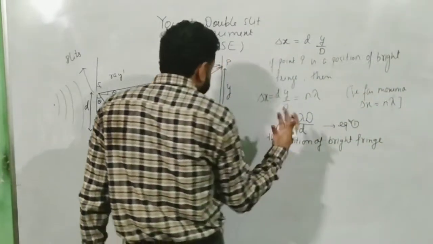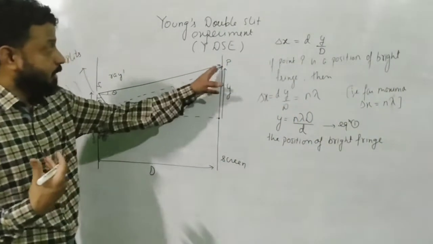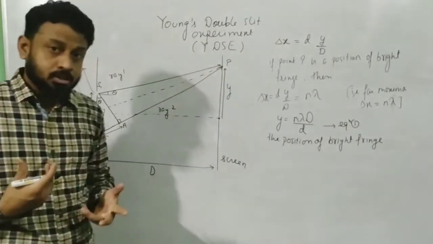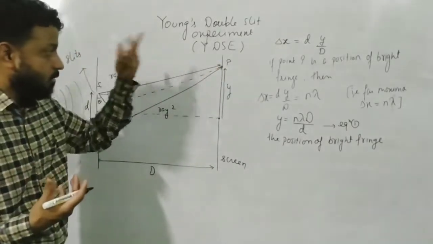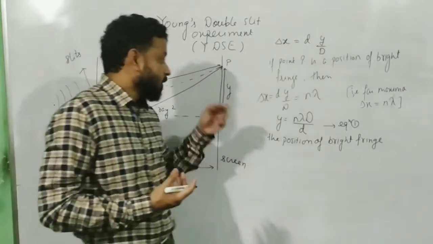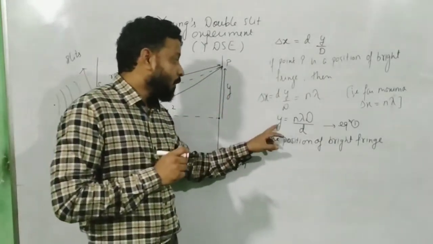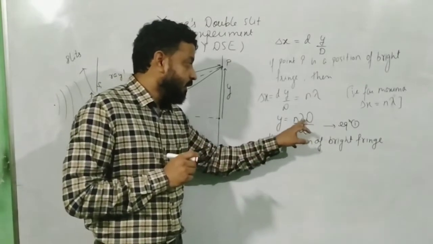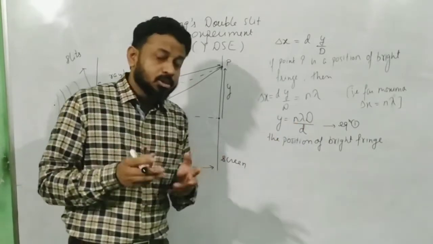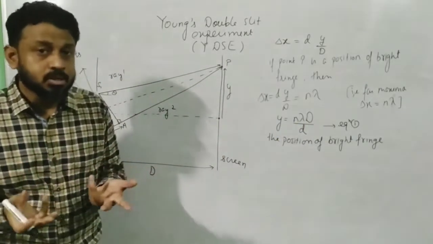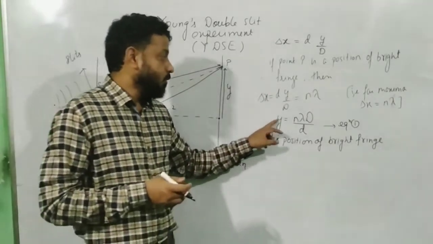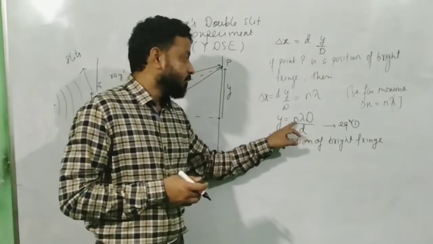Now, if that point happens to be a dark region, I don't know whether it's a bright region or dark region. For example, just think of this situation. A value of y is given to you, value of D, lambda, and small d is given to you, and the question is which fringe is obtained over there. So when you put the value of y, lambda, D, and small d, you will find a value of n.